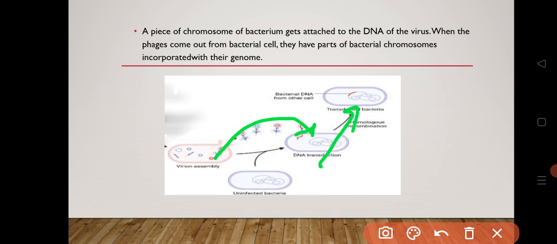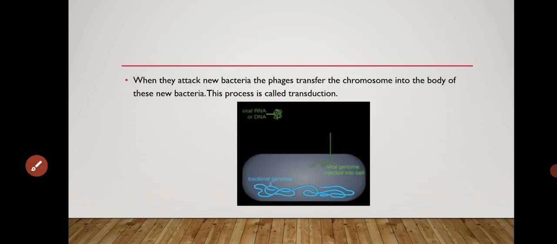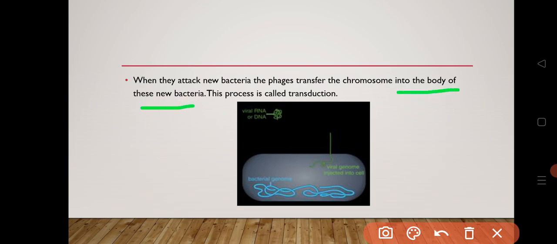Again this cycle will take place, and a new type of genetic material will be formed in that bacterial cell. When they attack the new bacteria, the phage transfers the chromosome into the body of this new bacteria, and this process is called transduction.